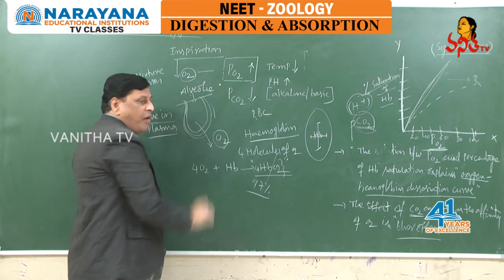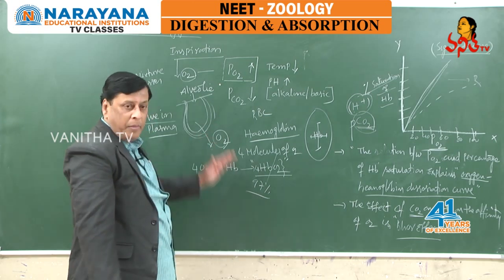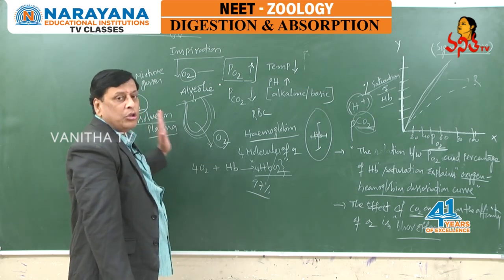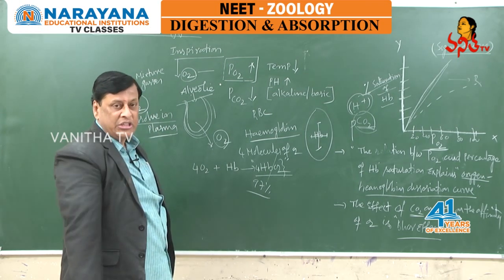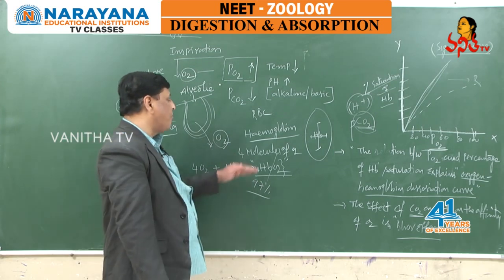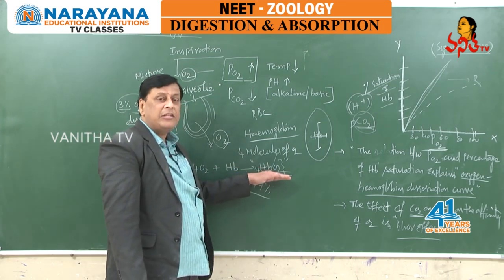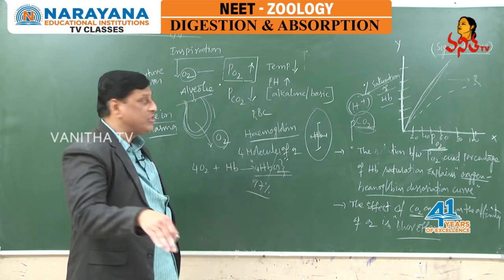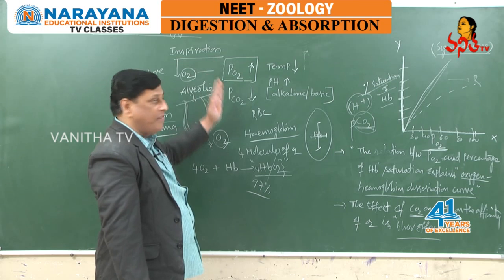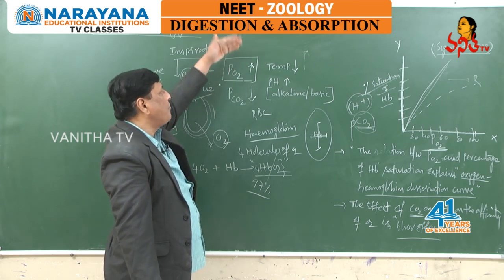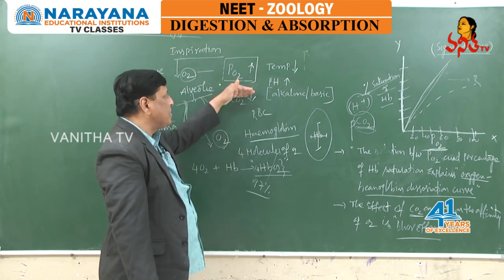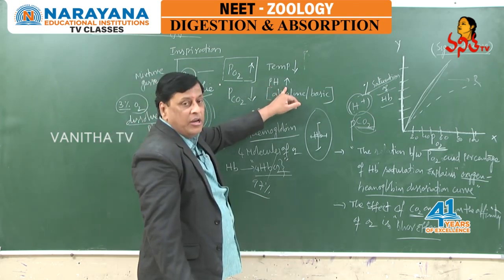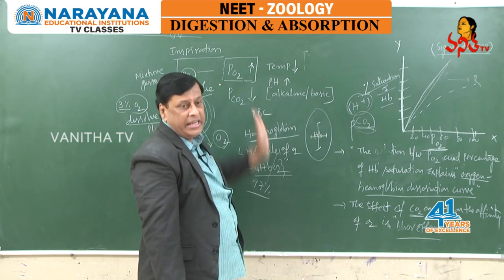Of the amount of oxygen that reaches the blood, 3% is simply transported through plasma in dissolved condition, and 97% is transported in the form of oxyhemoglobin, for which there are some favoring factors: partial pressure of oxygen is more, partial pressure of CO2 is less, H plus ions are less, hence the pH value increases and temperature decreases.